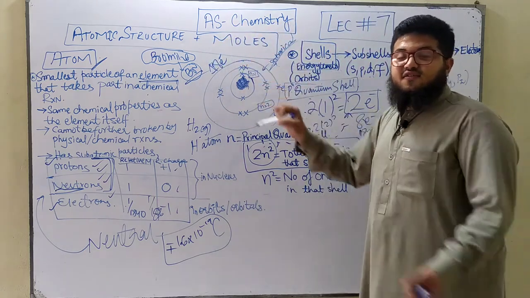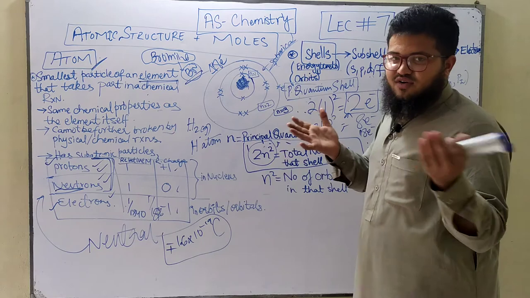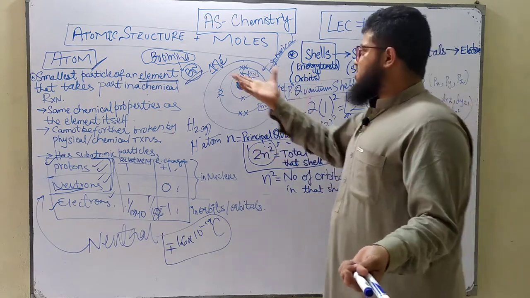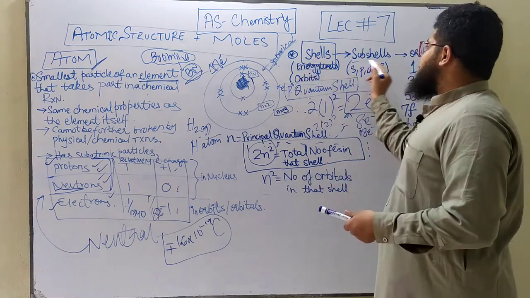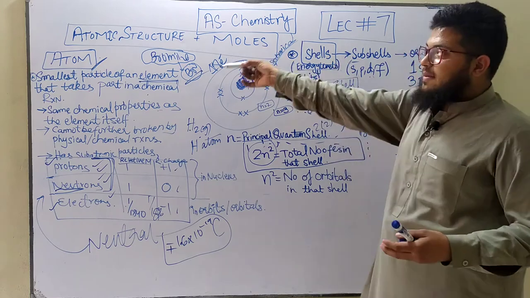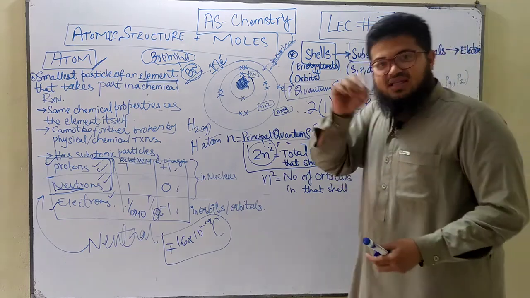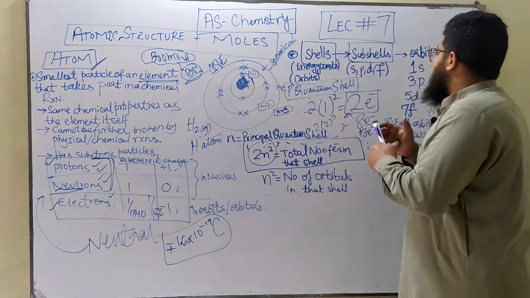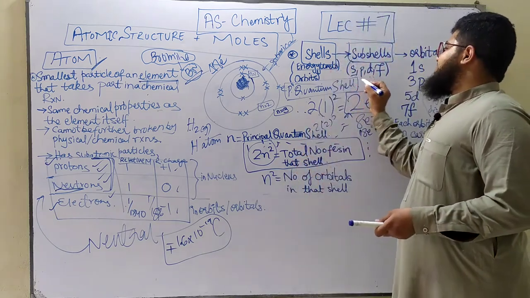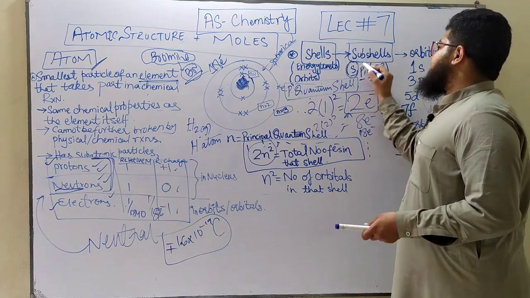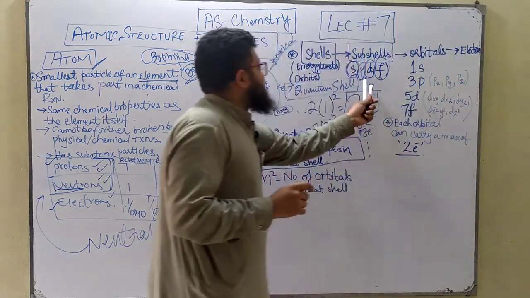Now within the shell you've got smaller regions, and I'm assuming you've already done most of your syllabus, so you might know this. Within the shells we've got subshells. Sub means inside, remember subatomic particles. So subshells are smaller regions present inside the shells. These subshells are of 4 types, and each type is given a particular name. There is an S subshell, a P subshell, a D subshell, and an F subshell. These are the 4 subshells that we have.